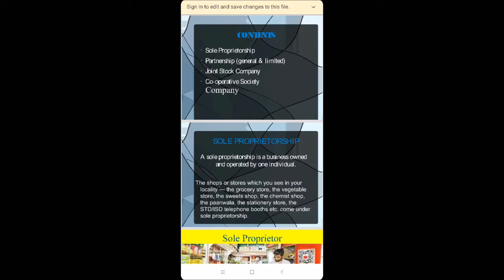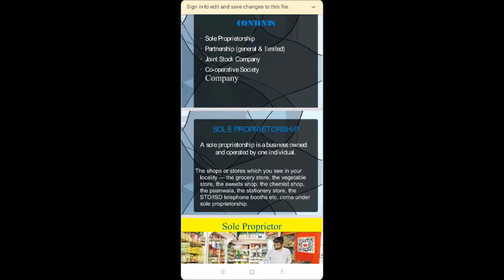Now in sole trade, what is actually sole trade? Sole trade is also known as sole proprietor. When a single person is managing the business, that is sole trade. Then complete liability, whatever affairs are there of the business will lie with the sole trader only. He or she is the only person to take all the decisions. There are various forms you can see which are available on the screen. We'll study them in detail. See the definition.